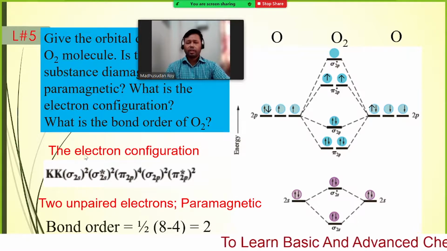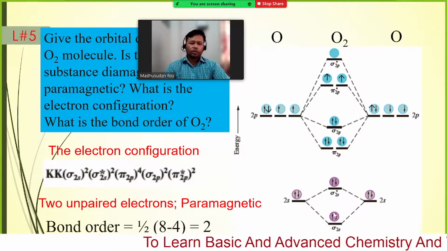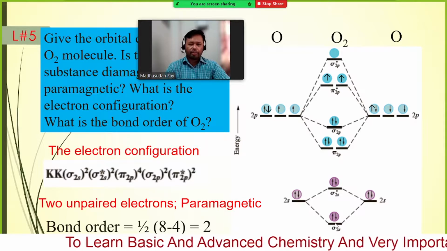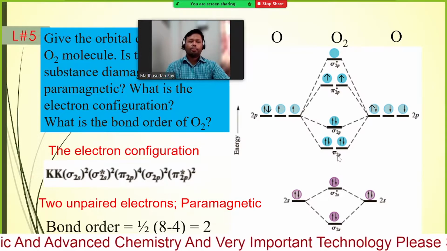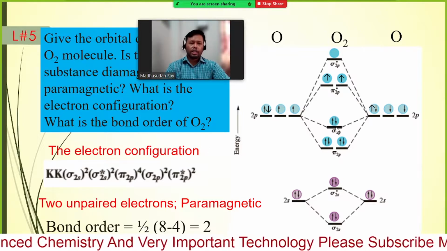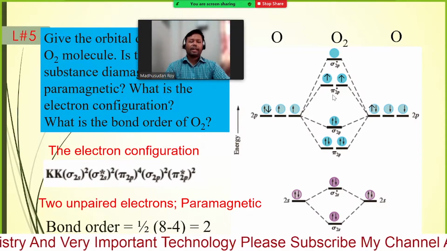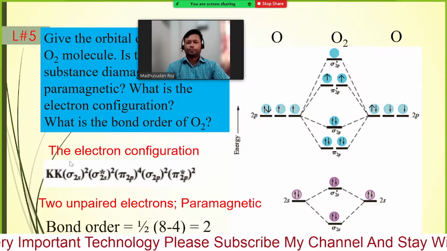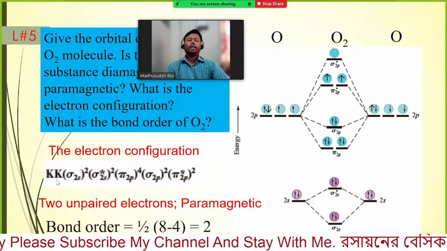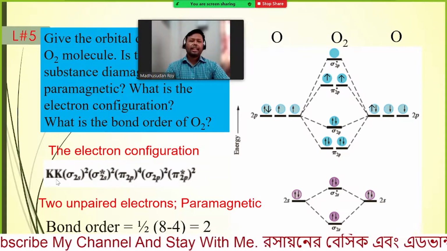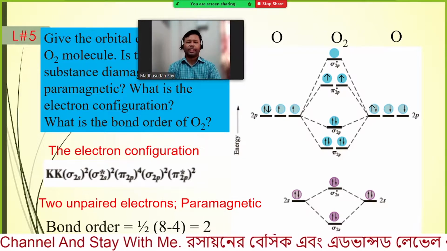So the electronic configuration you will have to arrange this way, based on the energy: sigma 2s, sigma star 2s, pi 2p4, sigma 2p2 and pi star 2p2. Here you can see KK. What does KK mean? KK means inner shell electronic configuration.